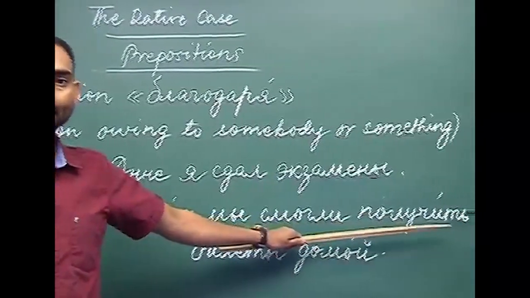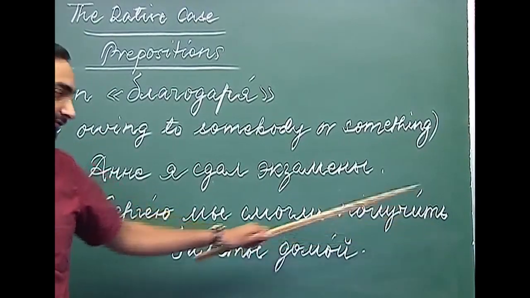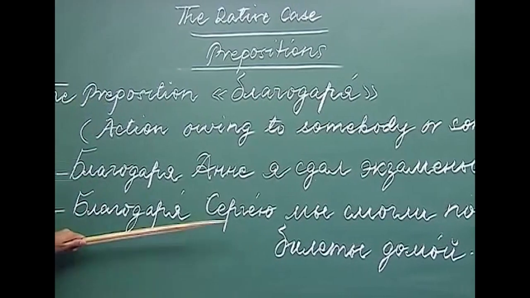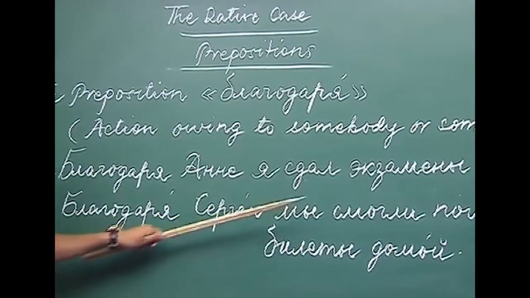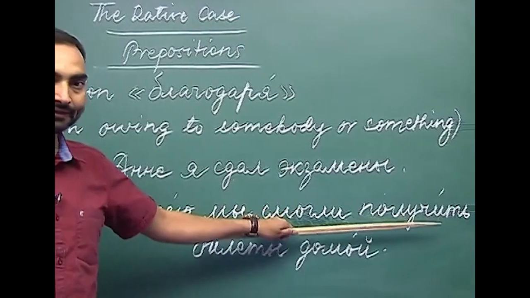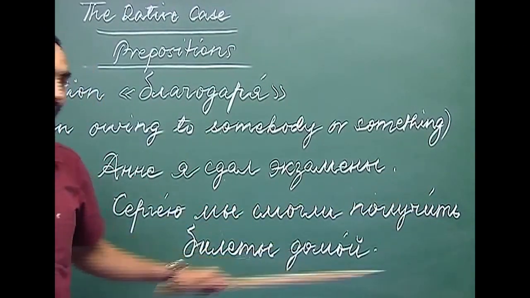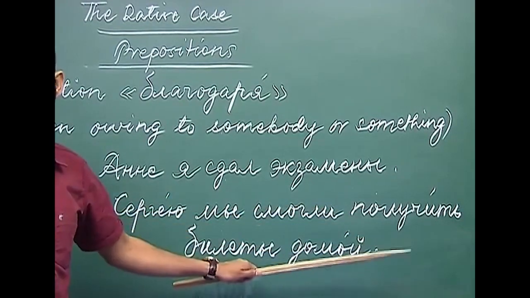Paluchich is the perfective aspect of the verb paluchach, which is to get or to receive. Bilyeti, you know, tickets. Домой, home. So, Благодаря Сергею. So, because of Sergei, we could get or we could receive the tickets home.